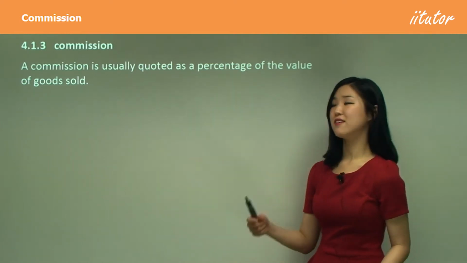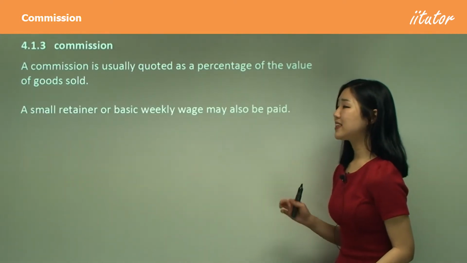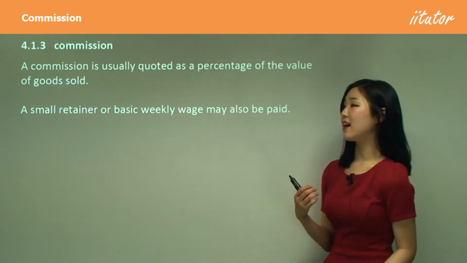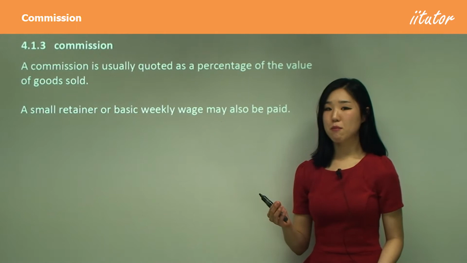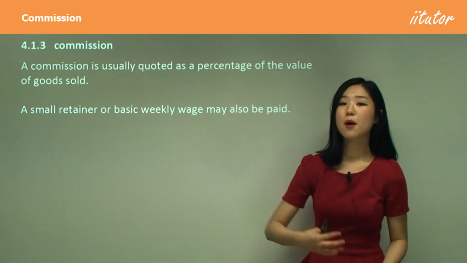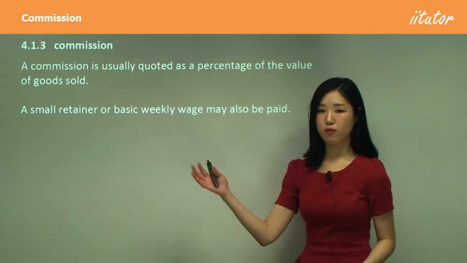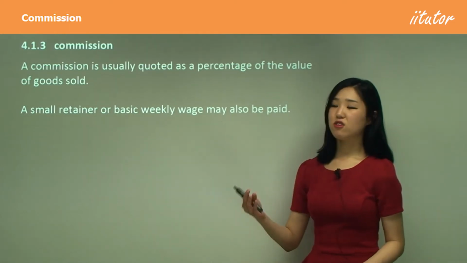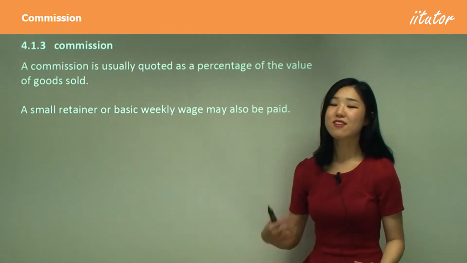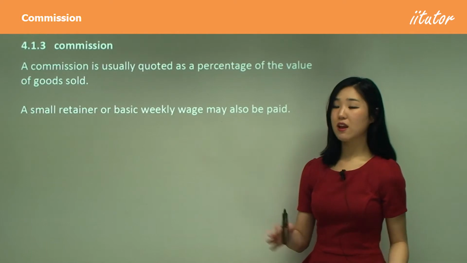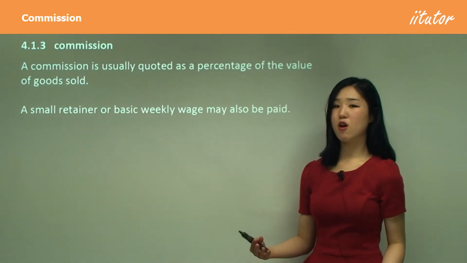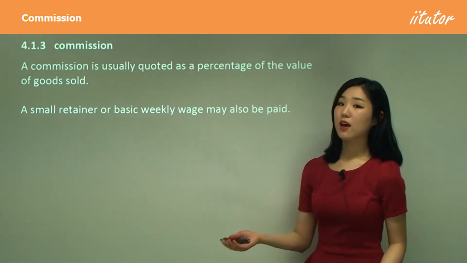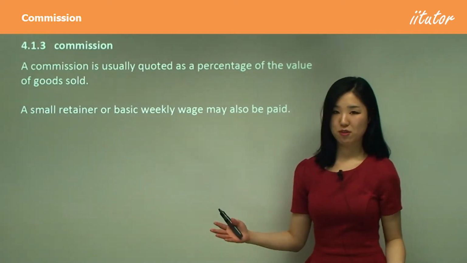That's pretty much it. Now, there's a thing called a retainer or basic weekly wage that may also be paid. Basically, they might give you $200 plus 5% of the number of sales. Just in case you don't get any sales, you still get a particular retainer or weekly wage for the amount of work you put in. So it's something plus the commission that you get.